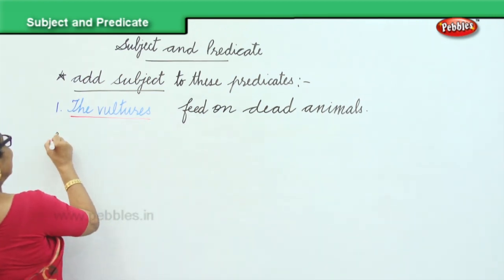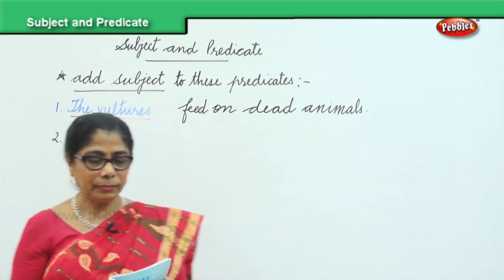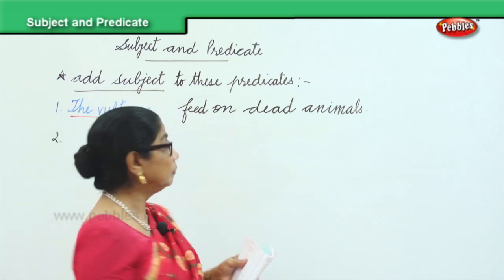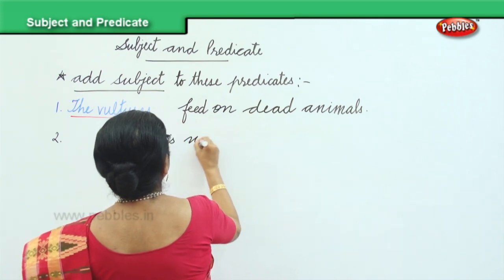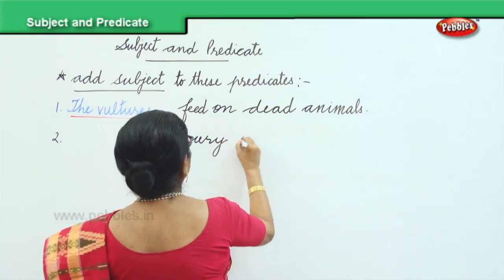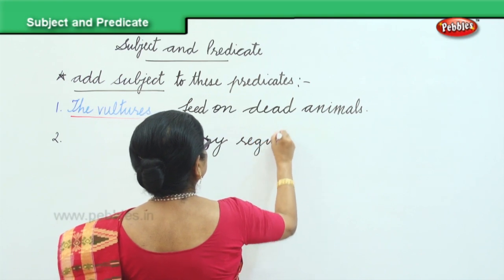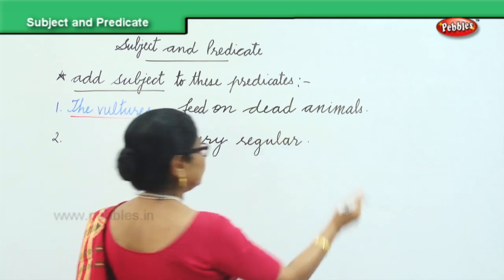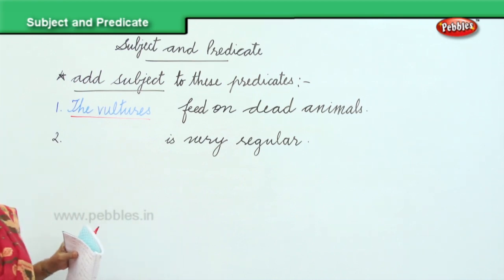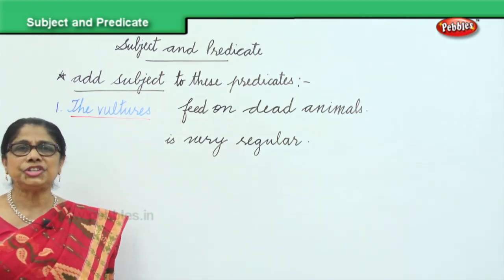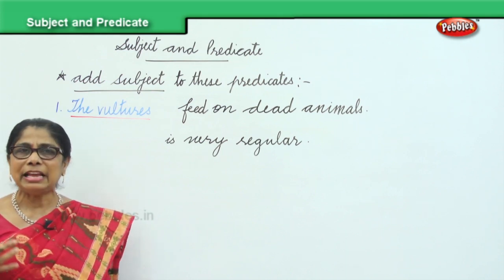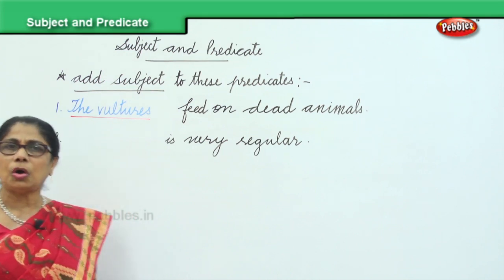Okay. Next one. Is very regular. You can supply anything. Is very regular is the predicate. Who is very regular? She is very regular. Mary is, you can put pronouns or nouns.